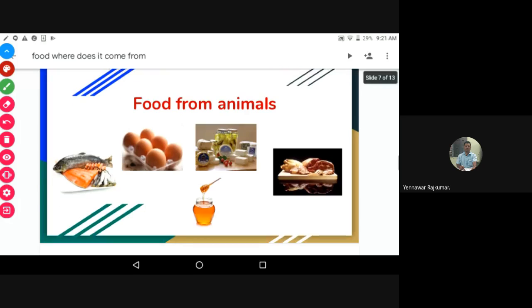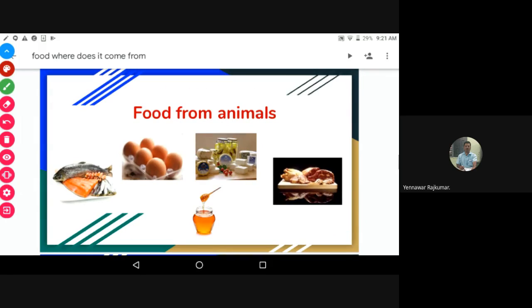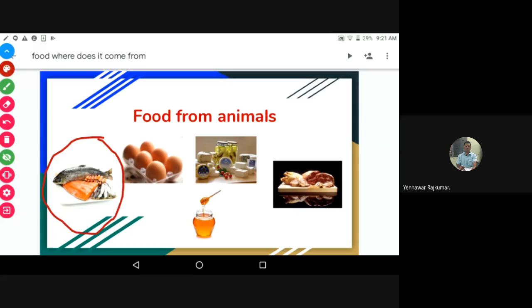Next, food from animals. What food items are we getting from animals? See here, seafood, like fish, prawn. What is meant by seafood? The food we get from the sea: fishes, prawns, crabs, lobsters. These are all seafood.